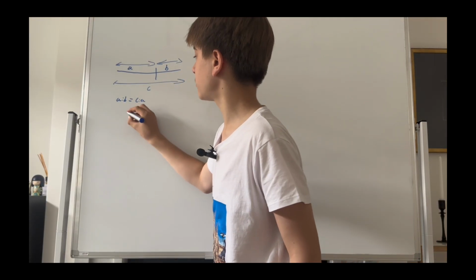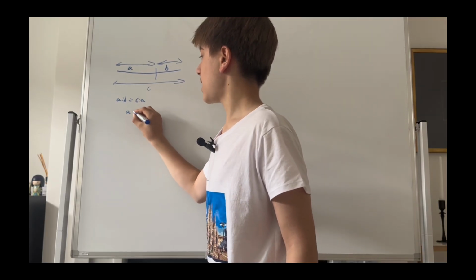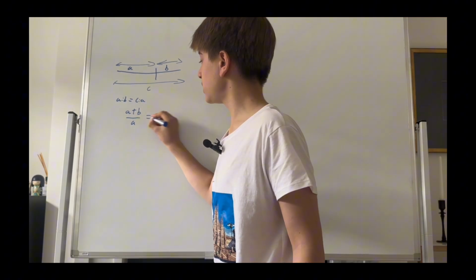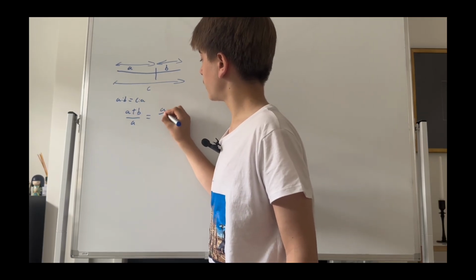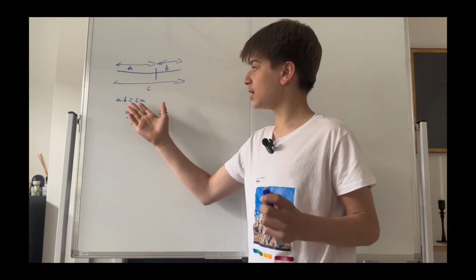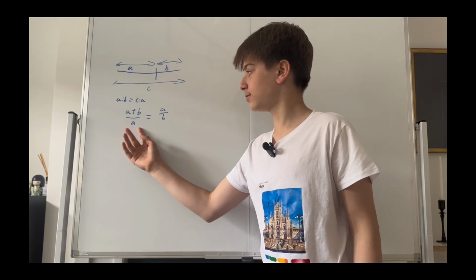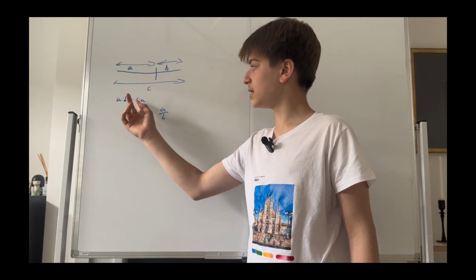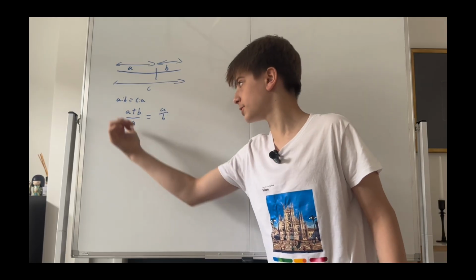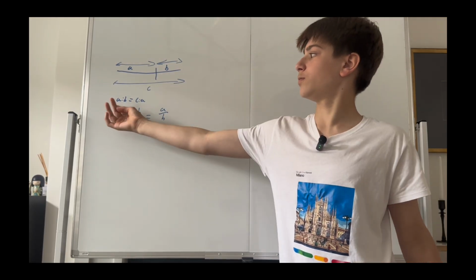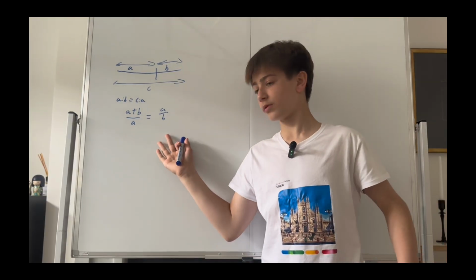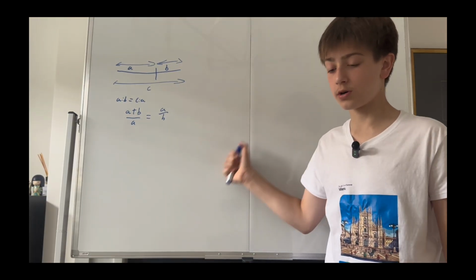We can also write this algebraically. A over B equals A plus B over A. You know why this works? The reason this works is because C is just A plus B, and the ratio C to A is represented as C over A, which is just A plus B over A, and the ratio A to B is also just A over B. And that is just the golden ratio in the simplest terms.